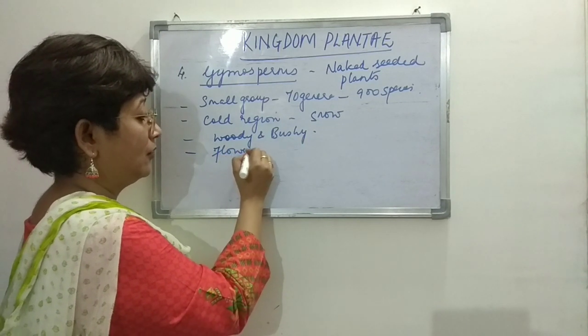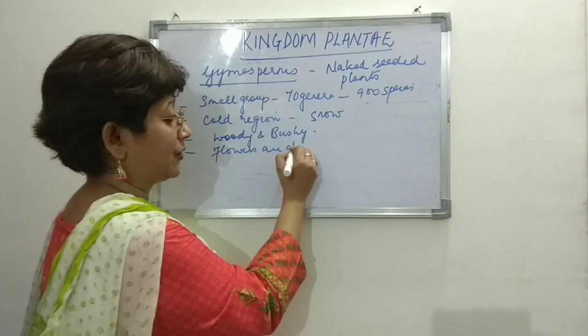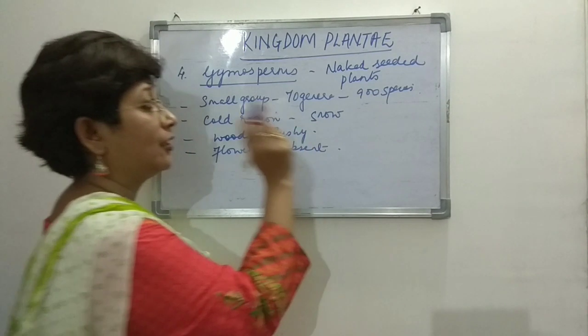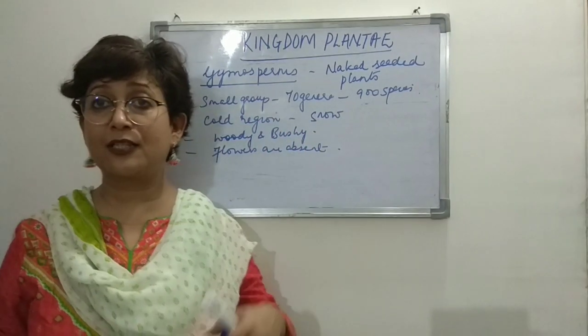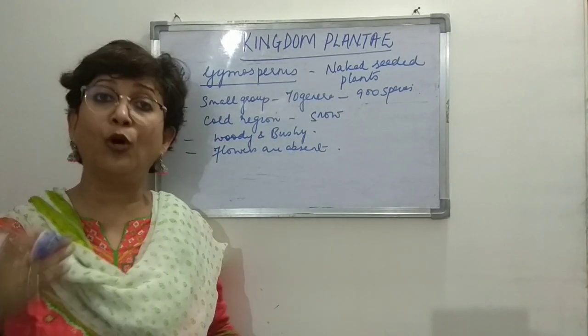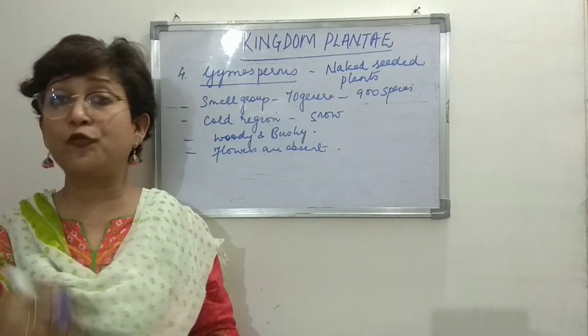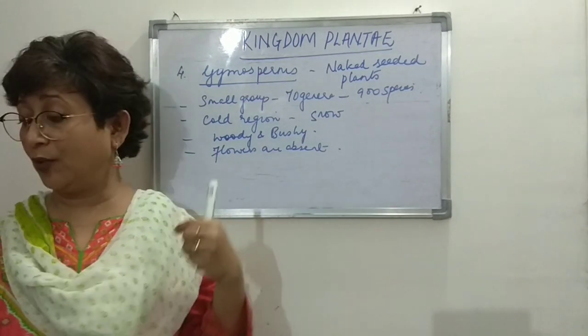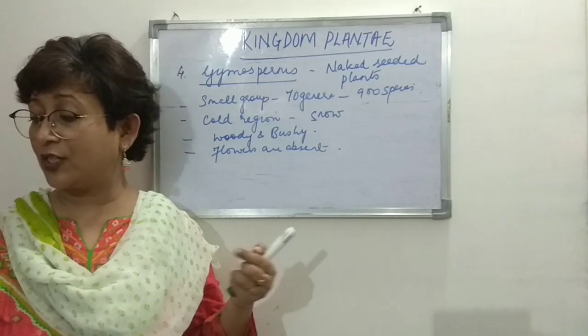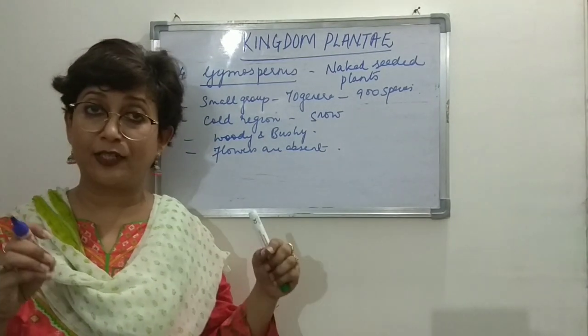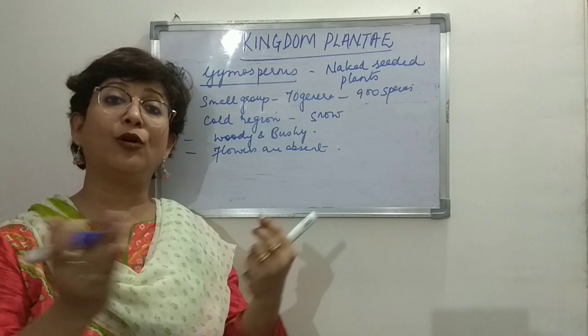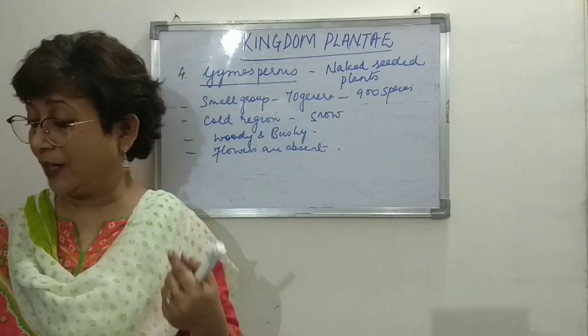Gymnosperms are known to be the naked seeded plants. The seeds are naked, there are no fruits and no flowers. The seeds do not occur inside fruits. They are exposed on the surface of the plant.